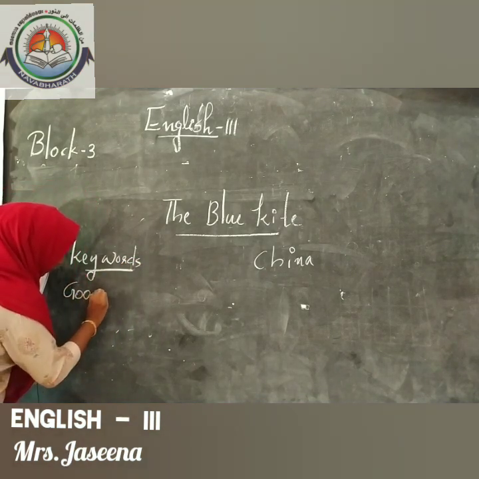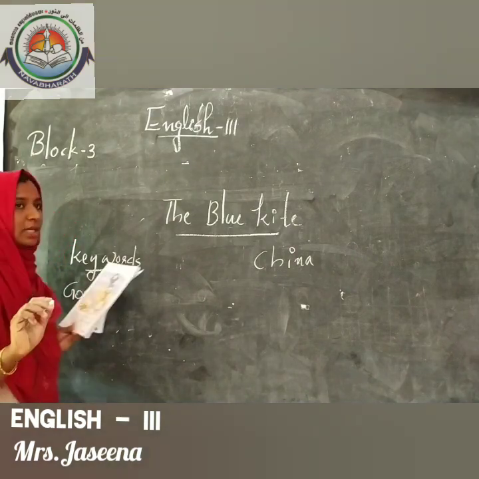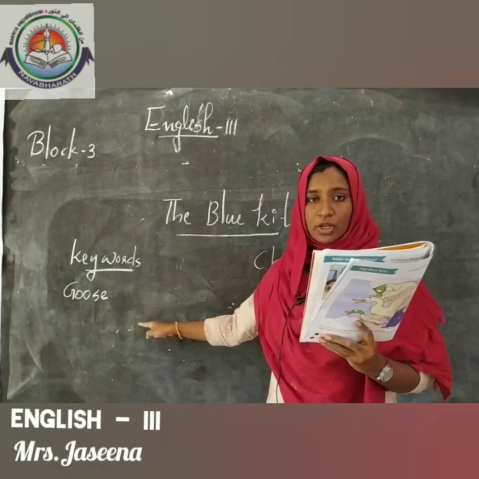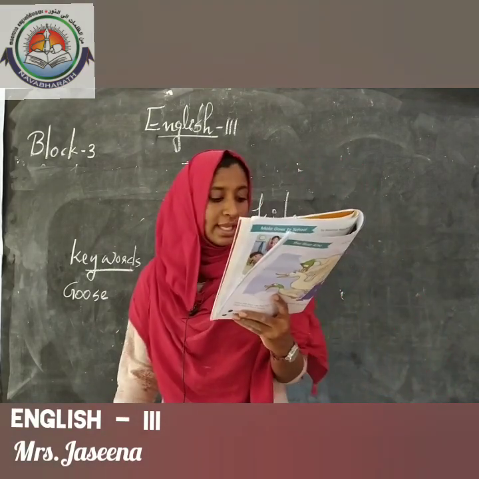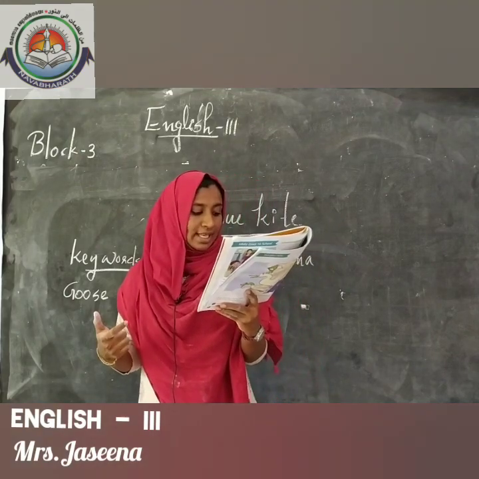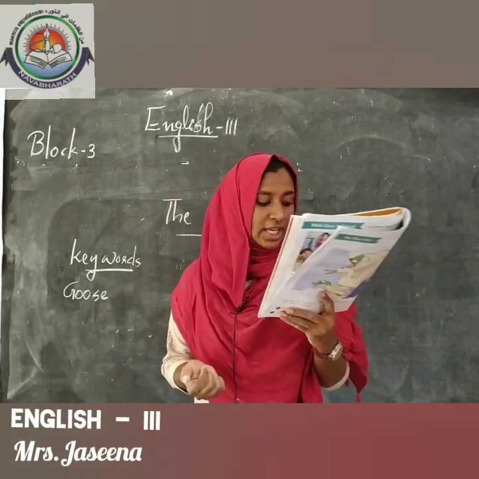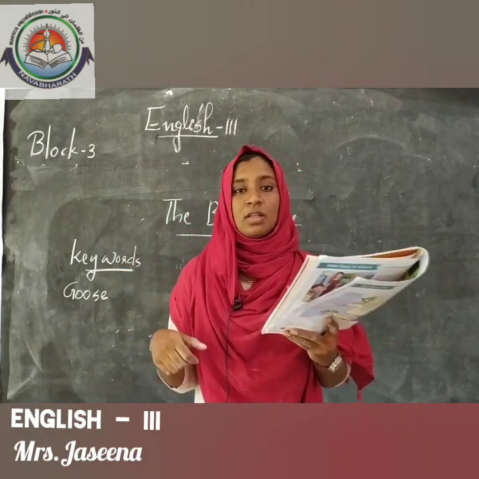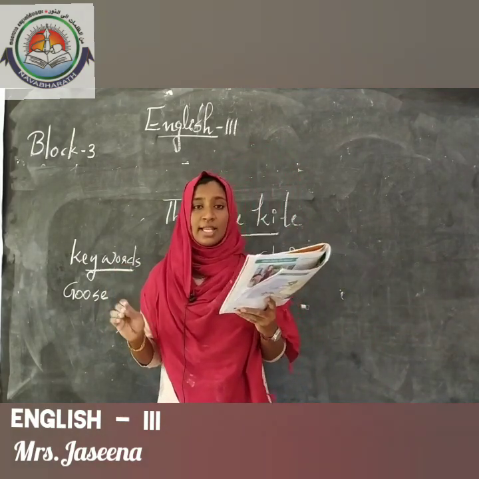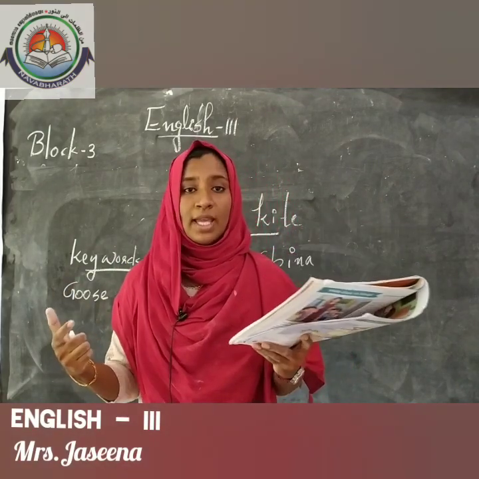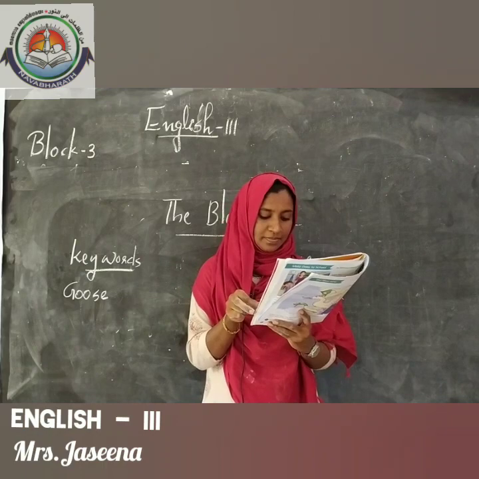Goose. Goose means a long-necked water bird. Please note these keywords in your notebook, okay? And what does the goose say? The goose said that Chinese kites have so many different shapes. That's why Chinese kites are the best. They said that Chinese kites are bright in color. They have many different shapes. That's why they are the best.